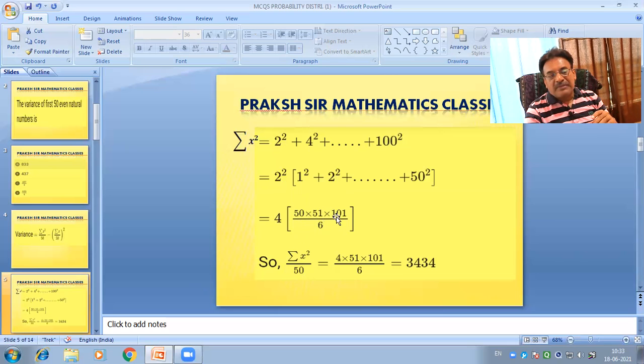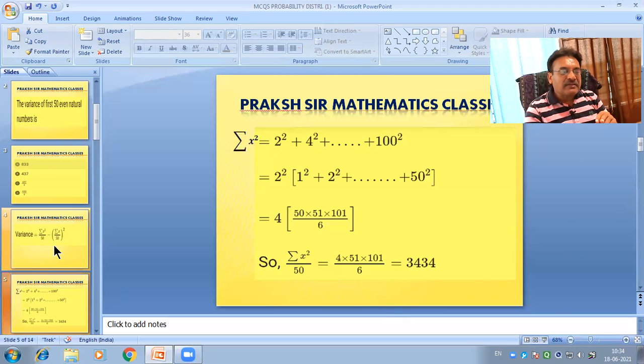So 4 into 51 into 101 upon 6. First we multiply here the numerator and then divide by 6. After calculations, we get here 3434. This is the value of sigma x square upon n.